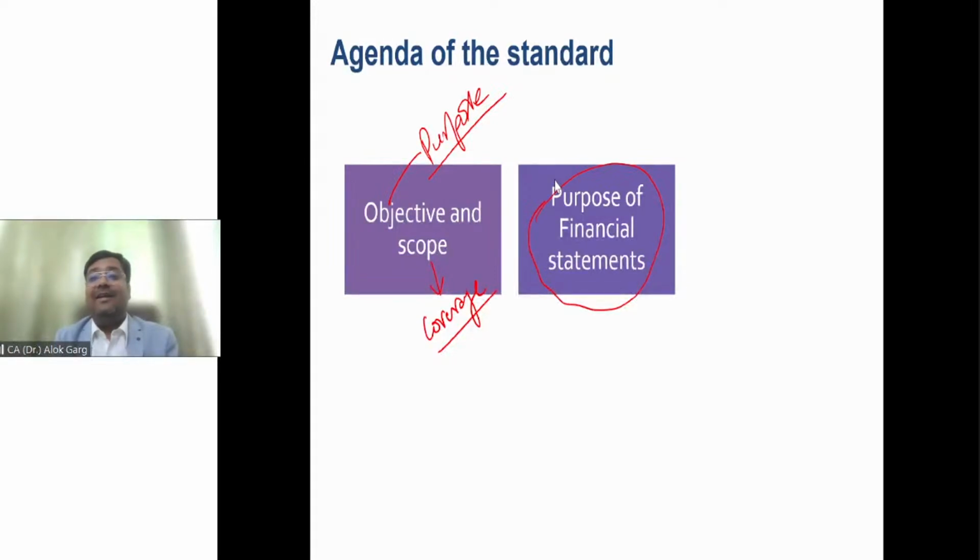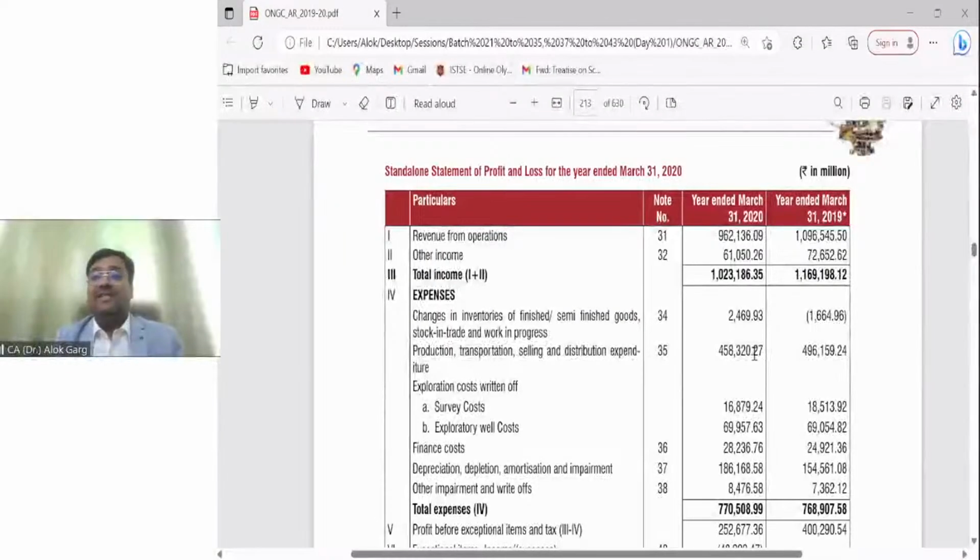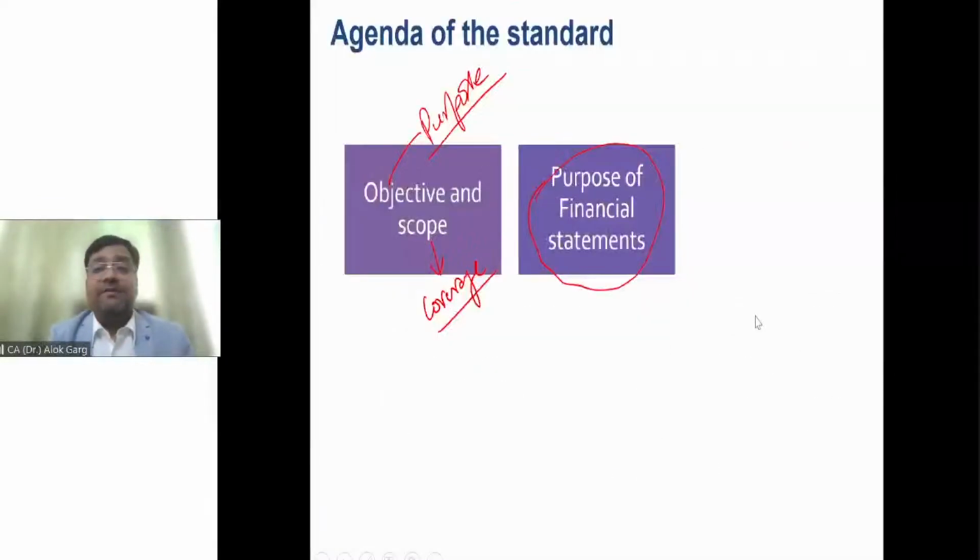Radhika, it is not ending, it is year ended. Akansha, it is year ended. Everyone has given the right answer. Let me show you the ONGC Limited financial statement. You can see that it is year ended, not year ending. Is that clear?